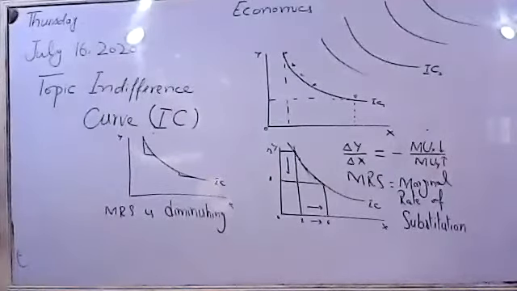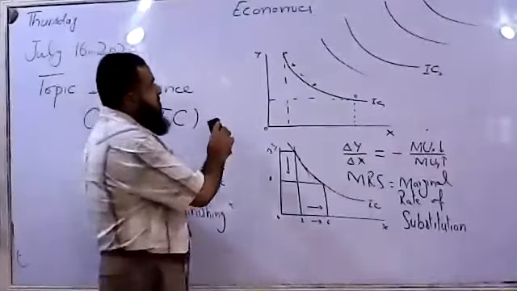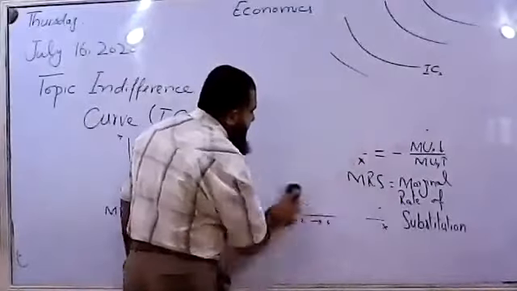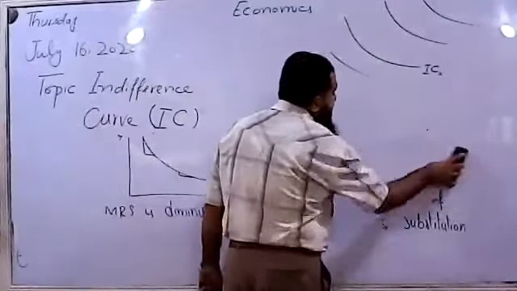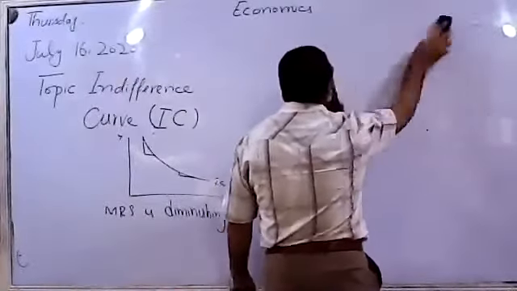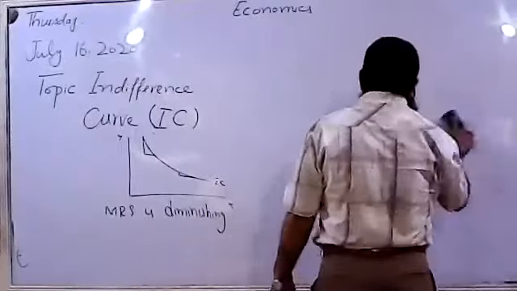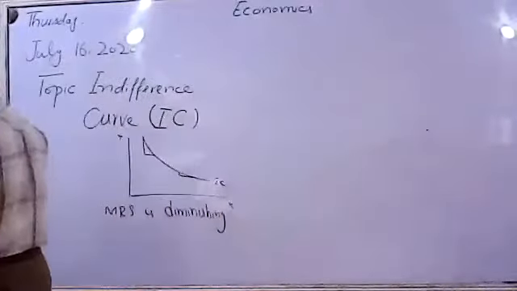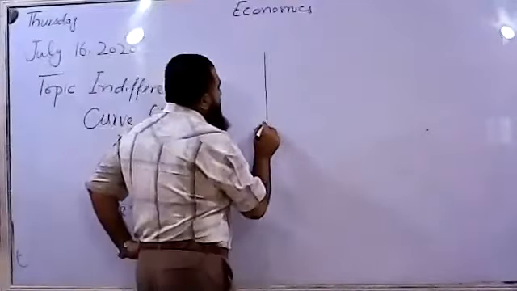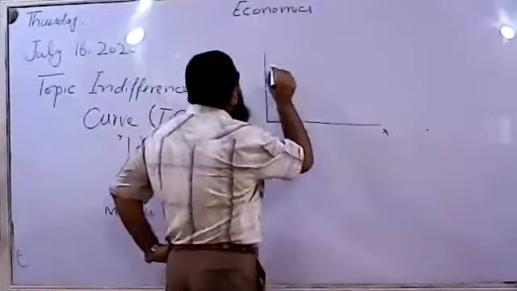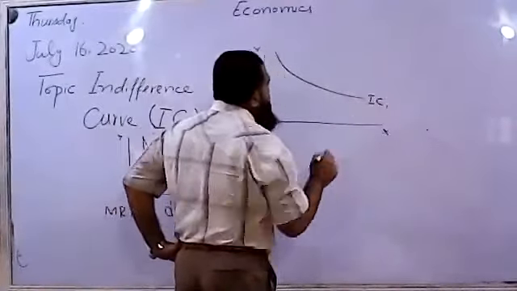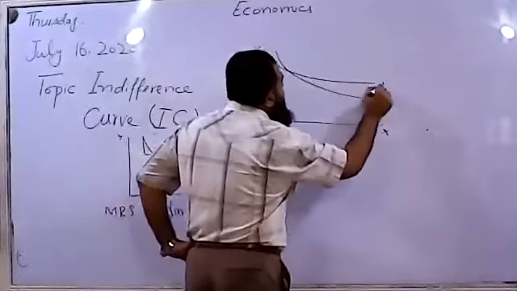Now I want to clear one more point. What is that point? That two indifference curves do not intersect each other. This is the point of explanation. Like, how can we define it? Here we have x, here we have y. This is indifference curve 1. This is another indifference curve 2.